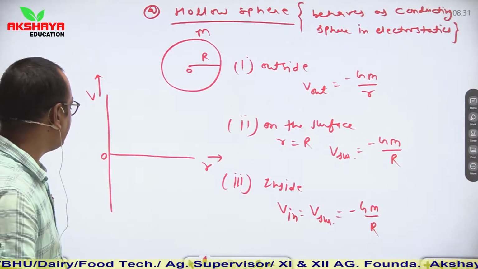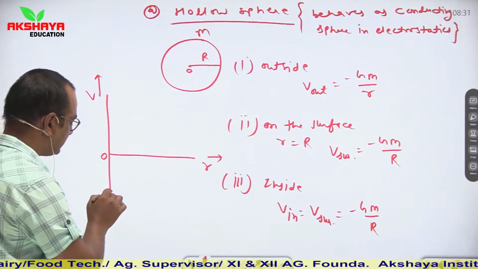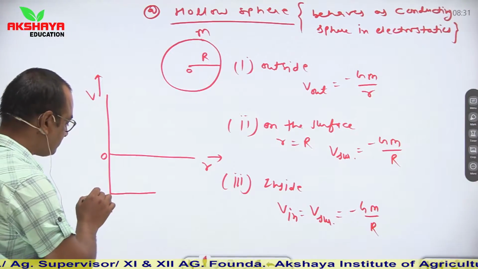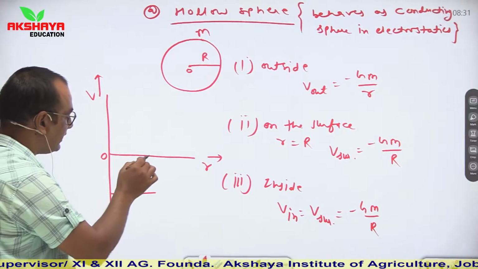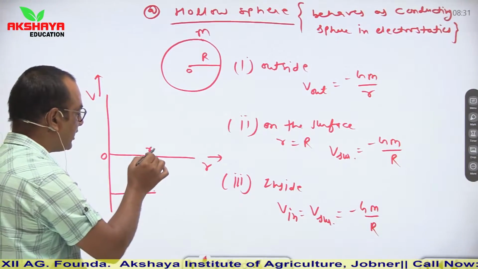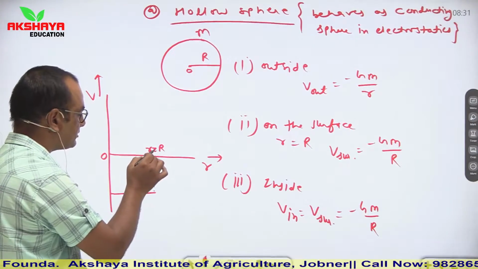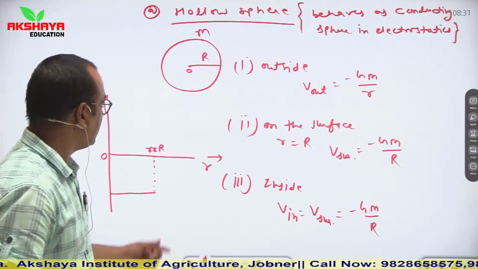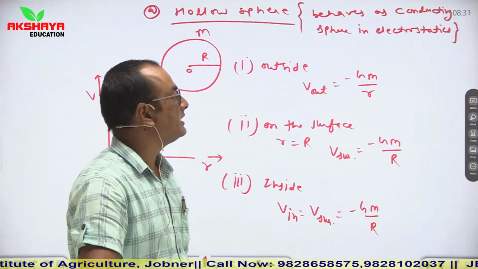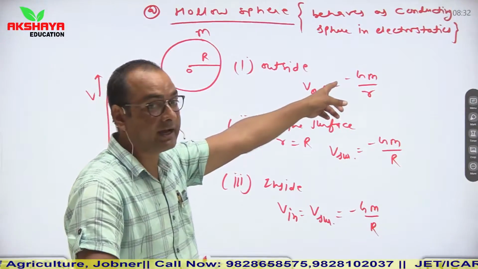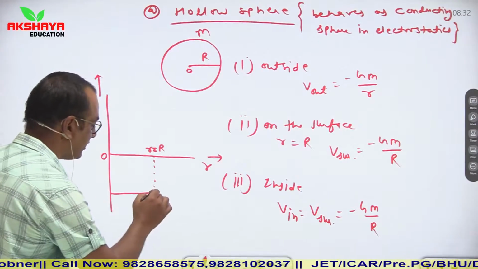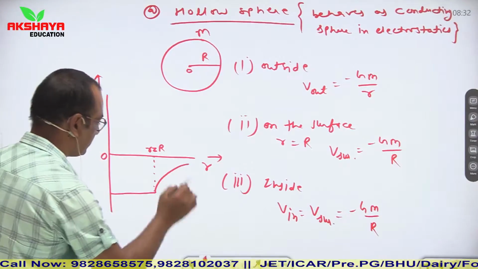So this is its constant value from 0 to the point where small r becomes equal to capital R. Then as we move outside the hollow sphere, the potential decreases, and since there is a negative sign, it increases in the negative direction.